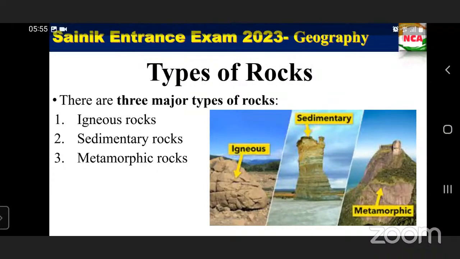What's the time now? It's 50, right? Yes, ma'am. So we'll see the remaining thing tomorrow. What are the three different types of rocks? We'll see this tomorrow.